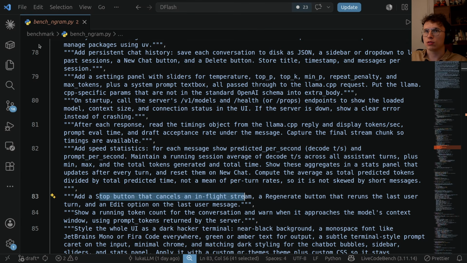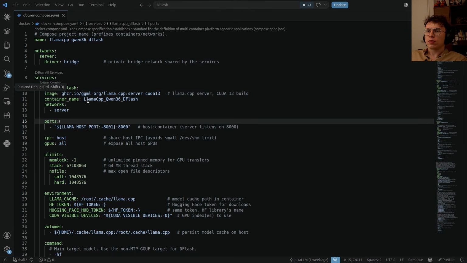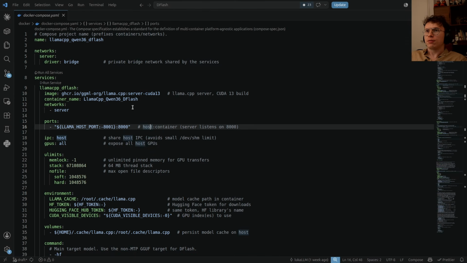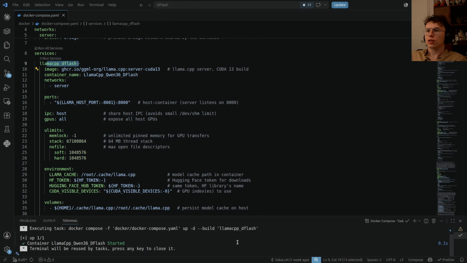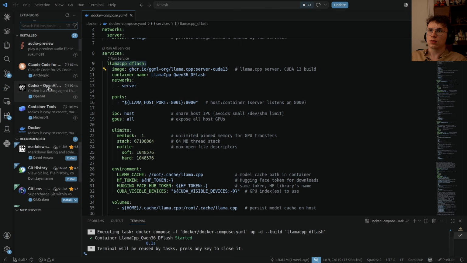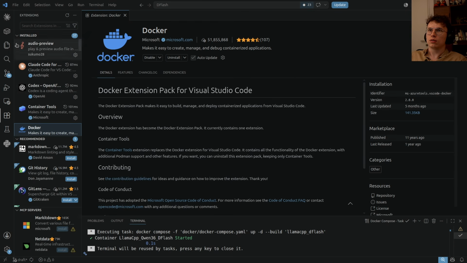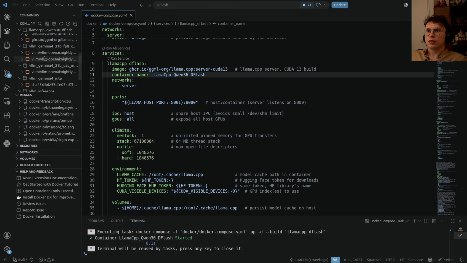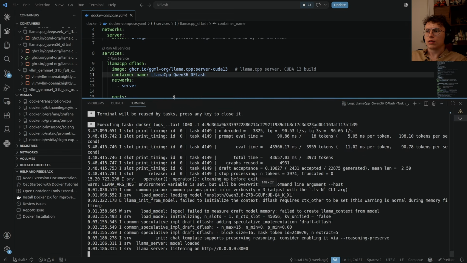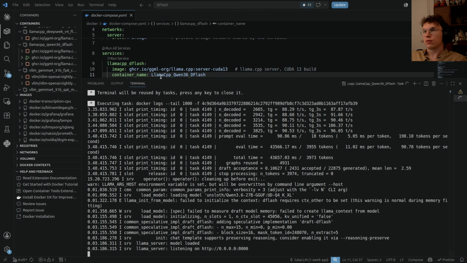But as I mentioned, it will be on Dockers. As before, I packed everything in this one Docker, so you have llama.cpp with DFlash. You can just click here to run it. And as you can see, I execute this command because I have a plugin that you can get by going to extensions and Docker. This is the one you need. So this is starting, and we can see here that the Docker started and everything works.